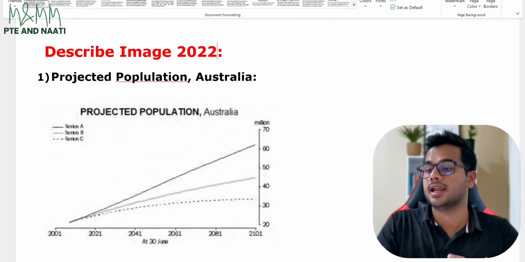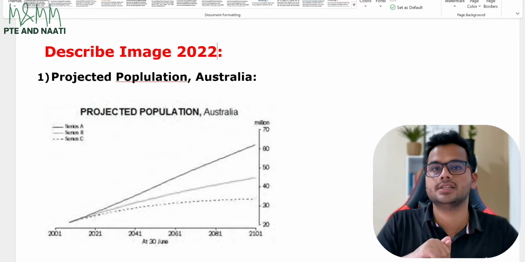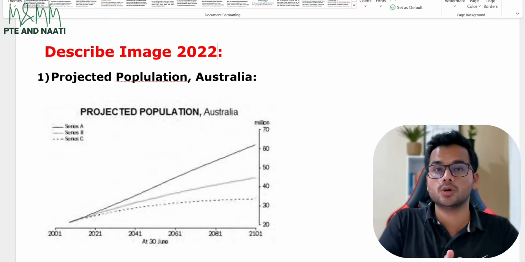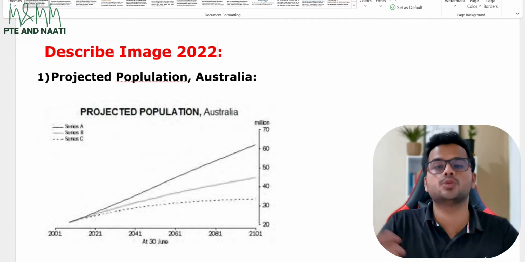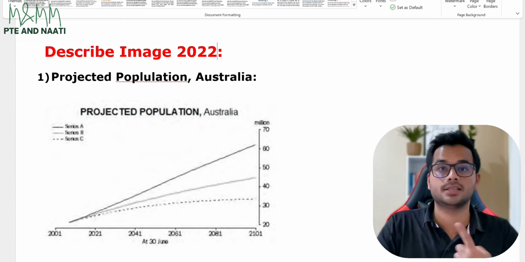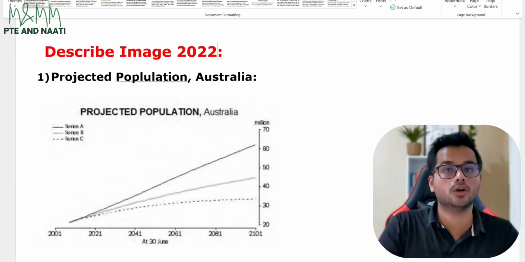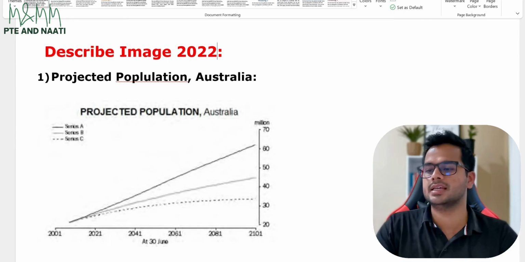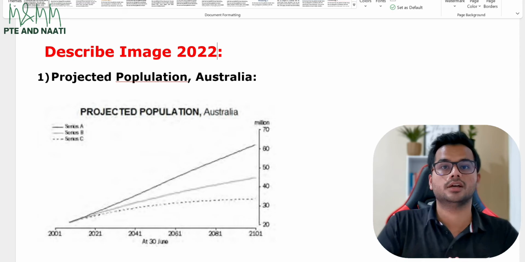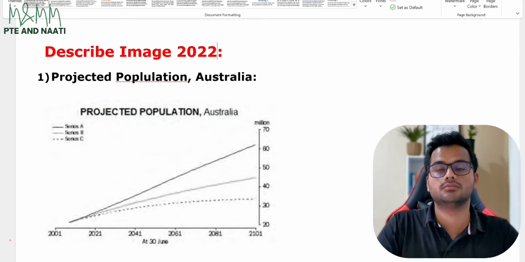Another thing: whenever I completed one sentence of my describe image, I took a slight pause and that's when I spoke my second sentence. Something like this. This image describes some important information. It also provides information. I've seen a few people out there who say, this image describes some important information, it also provides information, without stopping. You may be able to get a good score in fluency because of that. But just think about it.